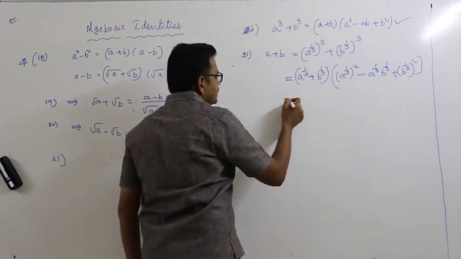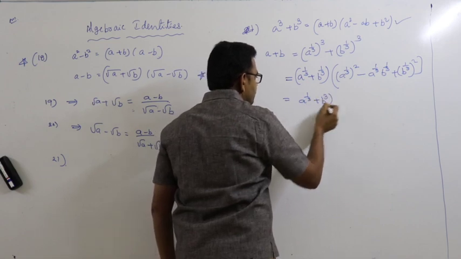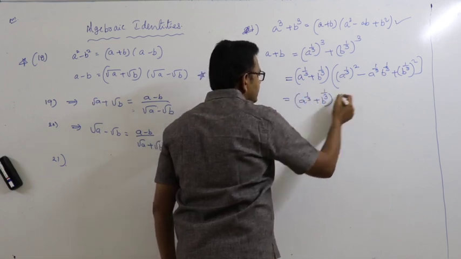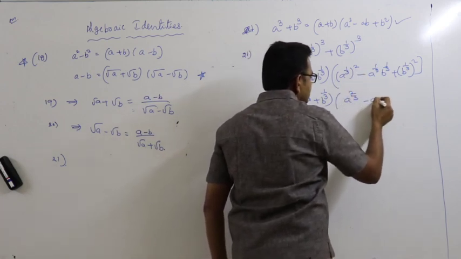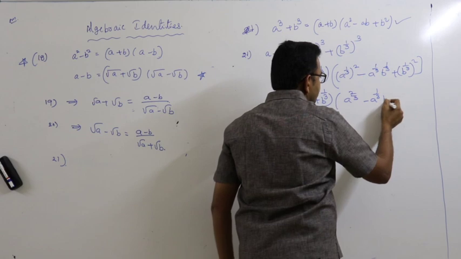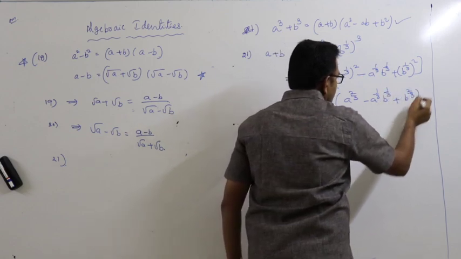That is a power 1 by 3 plus b power 1 by 3 into a power 2 by 3 minus a power 1 by 3 b power 1 by 3 plus b power 2 by 3.